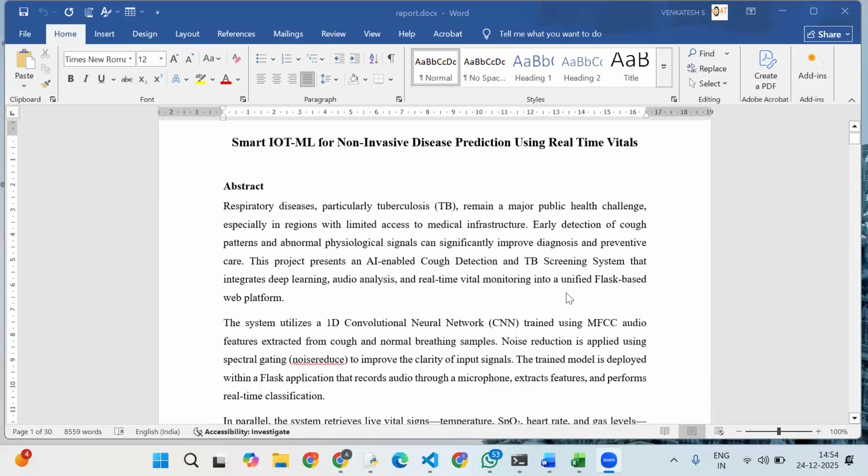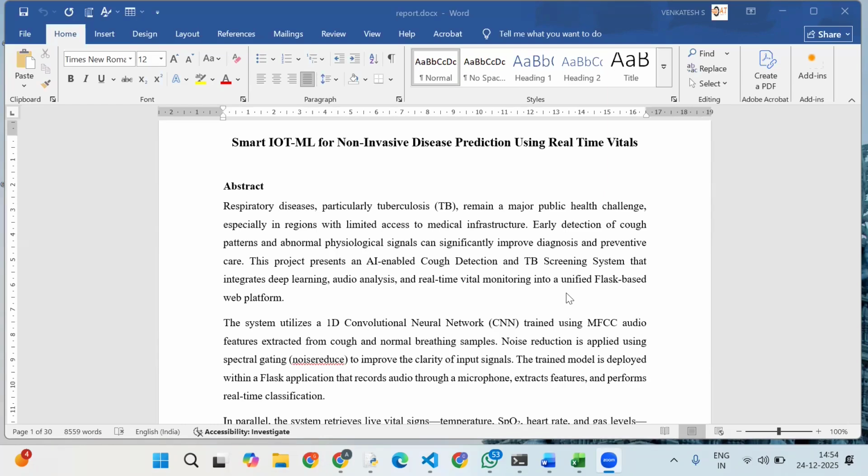Hello everyone. Today we are going to see the project called Smart IoT ML for non-invasive disease prediction using real-time methods. Tuberculosis, or TB, is one of the most serious respiratory diseases, especially in developing rural regions where access to advanced medical facilities is limited. Although TB can be treated effectively, the major challenge lies in early detection.